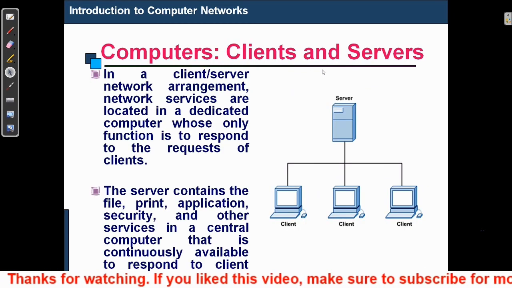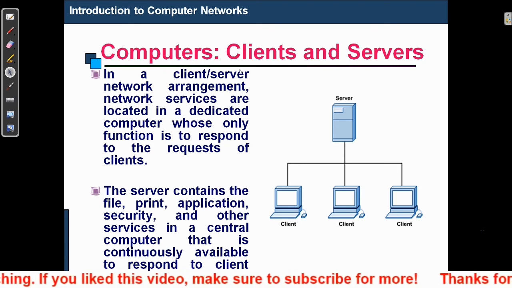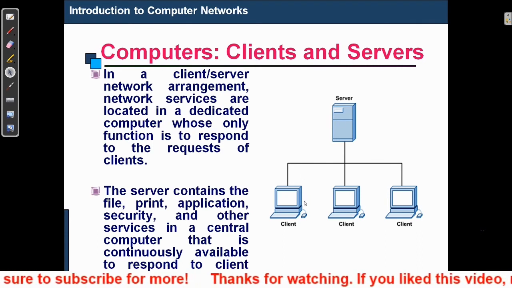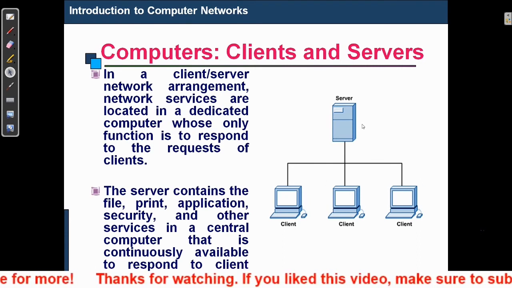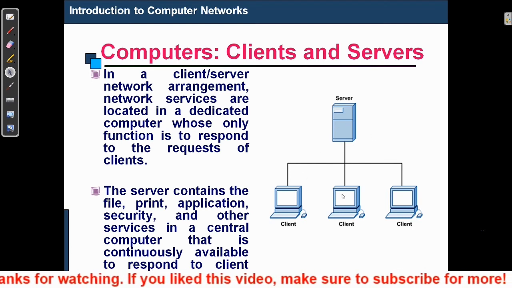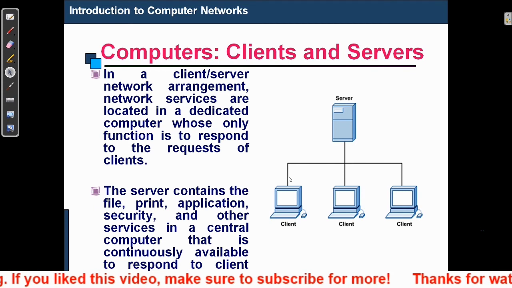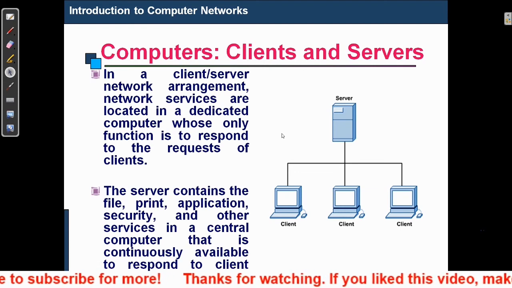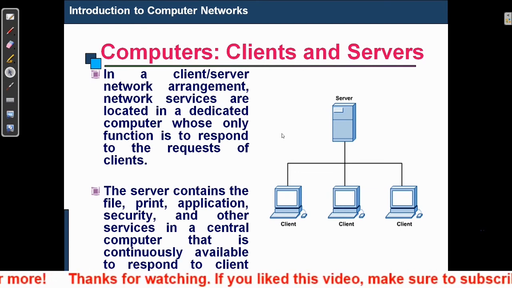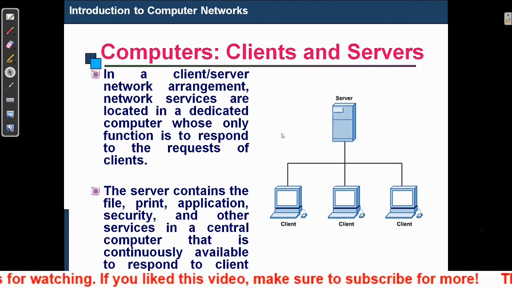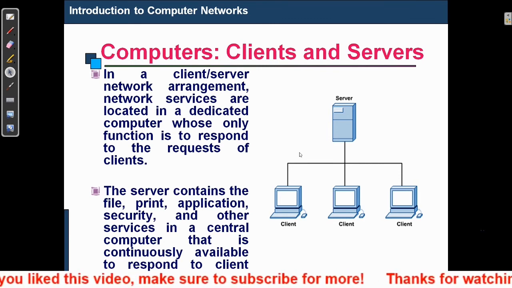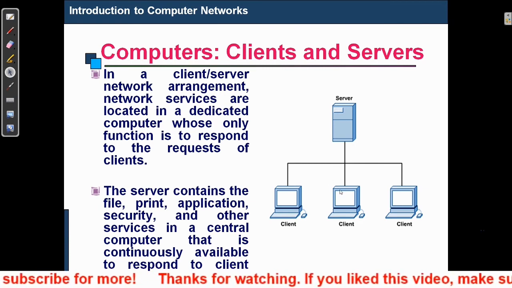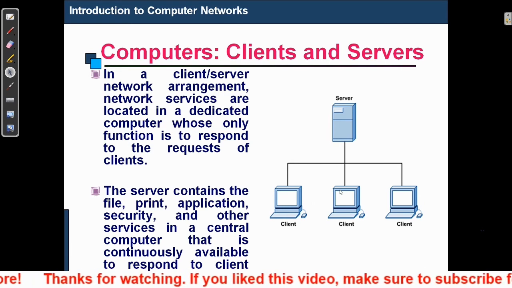Computer client and server architecture. In client and server architecture, a single server can provide facilities to the other network computers, in which the server is the main computer that provides all the services and resource sharing to the network. This type of arrangement is called client server architecture. In client server architecture, a dedicated computer's only function is to respond to the requests of the clients, and the clients are the nodes, lower-configuration computers meant for different dedicated tasks within the network.